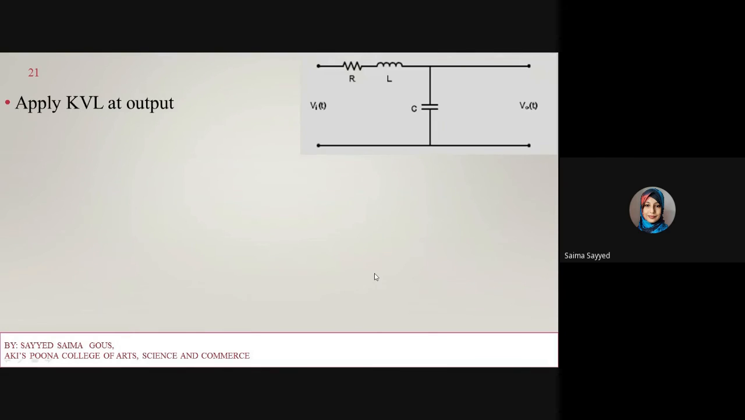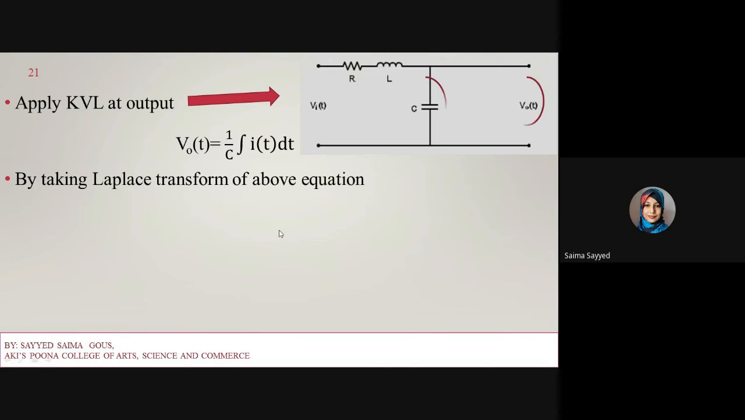Okay, next apply Kirchhoff voltage law at the output terminal. We are taking output across the capacitor, so V out of t will be equal to the voltage across the capacitor, which is given by 1 upon C integration i dt. Now take the Laplace of the above equation. V out of s is equal to 1 upon C, 1 upon s into I of s. So this is my output, or we can rewrite it as I of s into 1 upon Cs.